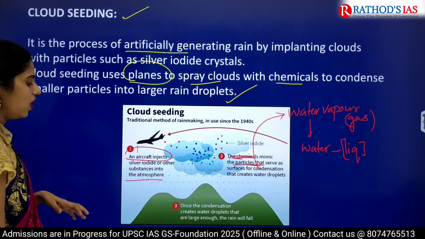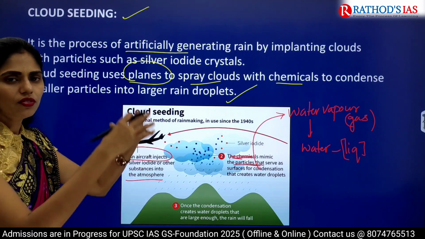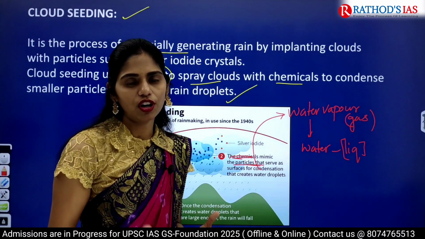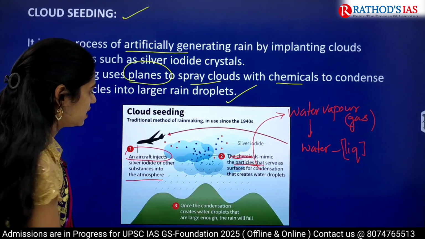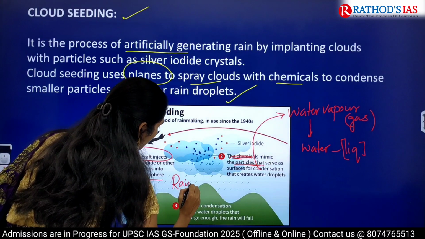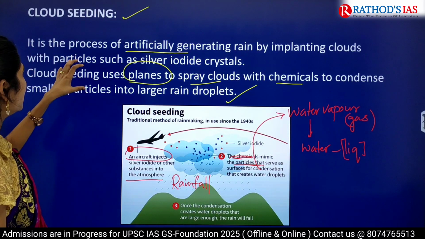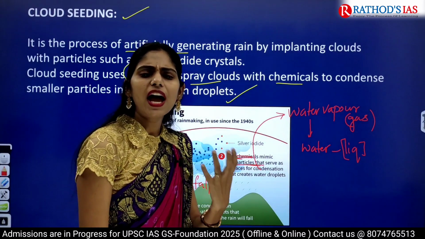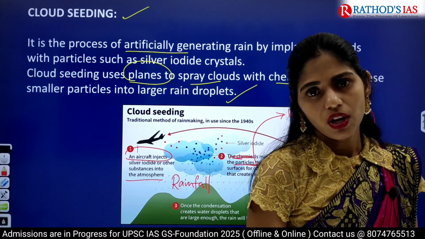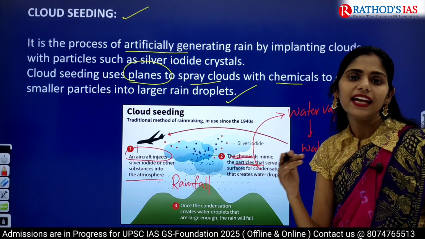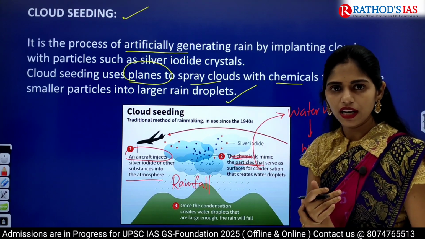And finally, what happens once condensation creates water droplets, and whenever clouds are holding enough water, then that will come down because of gravitational force, and this process is called rainfall or precipitation. So if you see here, in cloud seeding we have different methods. For example, we have the dynamic method, static method, hygroscopic method or acoustic method. So we have lots and lots of types.